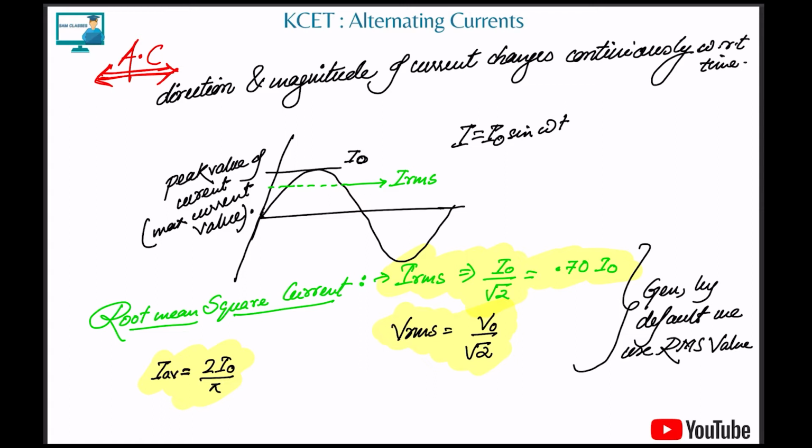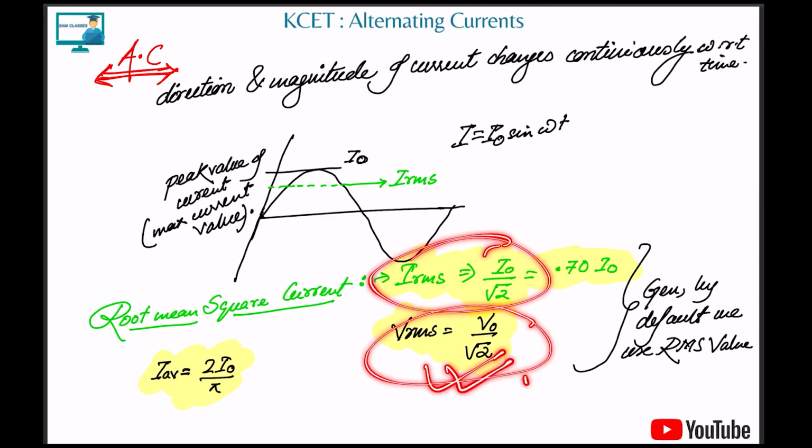Now what is the formula of IRMS or VRMS? IRMS is equal to I naught by root 2, and VRMS is equal to V naught by root 2. Clear everyone?